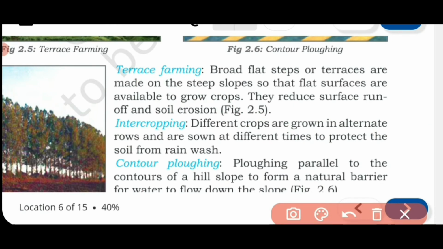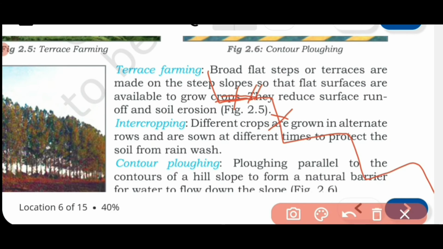So that is known as terrace farming. Broad flat steps or terraces are made on the steep slopes so that flat surfaces are available to grow crops. They reduce surface runoff and soil erosion. So mountain slopes are cut into steps and the flat areas are used for growing crops, and the sloping area, they don't use it.